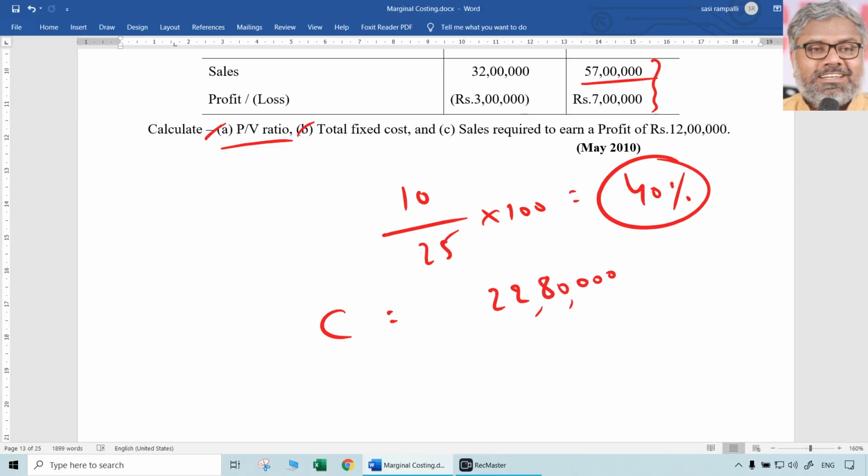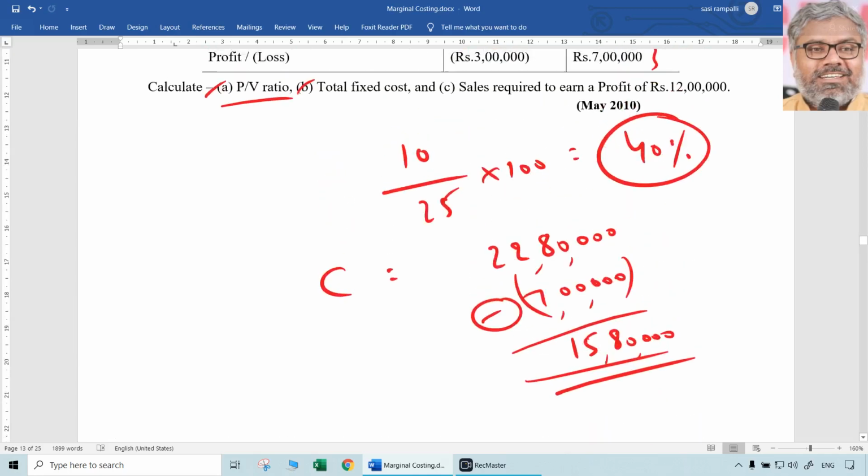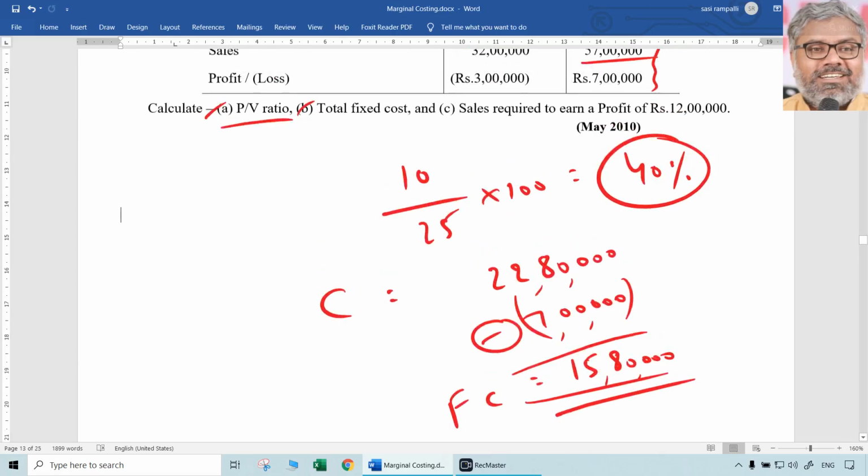Then what is contribution? Fixed cost plus profit. So if from contribution you deduct profit 7 lakhs, automatically what will you get? That is fixed cost, no? So 22 lakhs 80,000 minus 7 lakhs means 15 lakhs 80,000 is fixed cost. That is the answer for this, fixed cost. 15 lakhs 80,000 is the answer for the B bit.